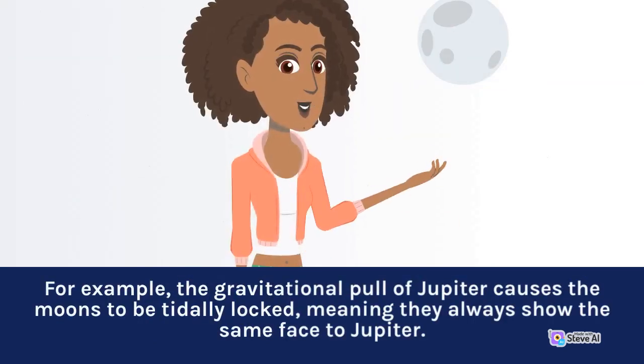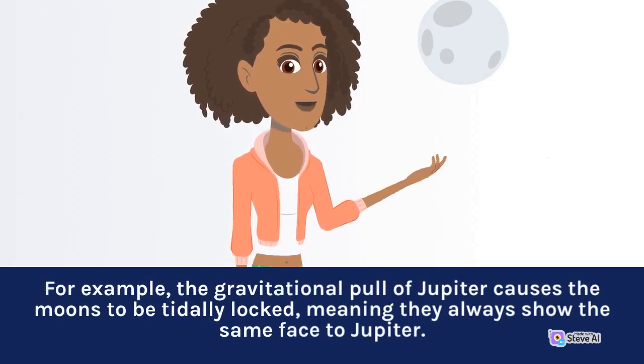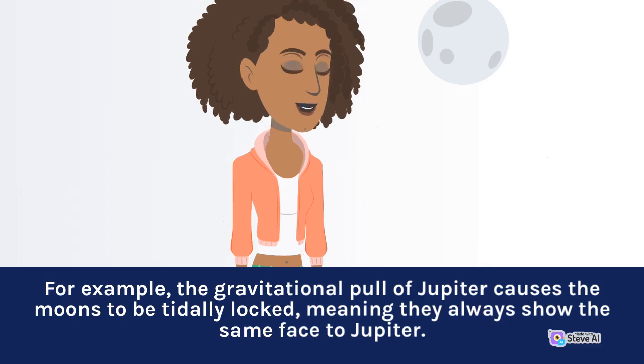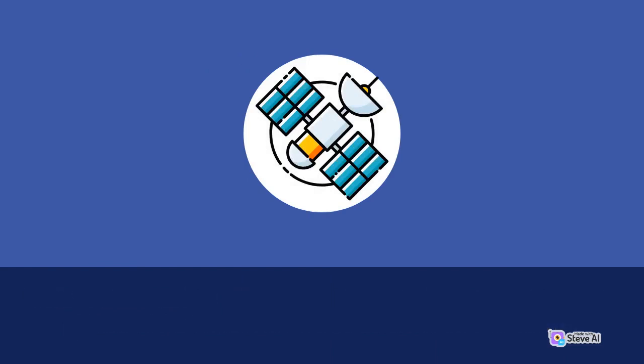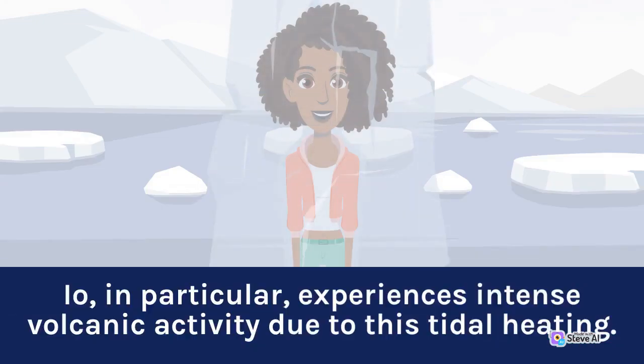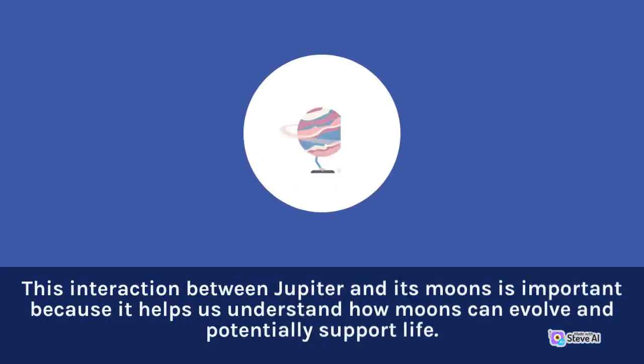For example, the gravitational pull of Jupiter causes the moons to be tidally locked, meaning they always show the same face to Jupiter. This interaction also causes tidal heating, which generates internal heat within the moons. Io, in particular, experiences intense volcanic activity due to this tidal heating. This interaction between Jupiter and its moons is important because it helps us understand how moons can evolve and potentially support life.